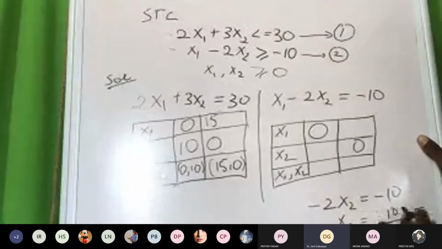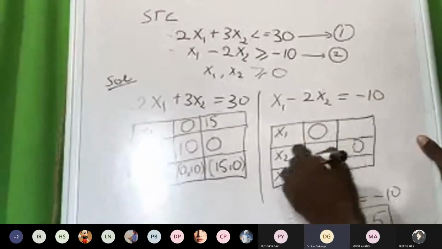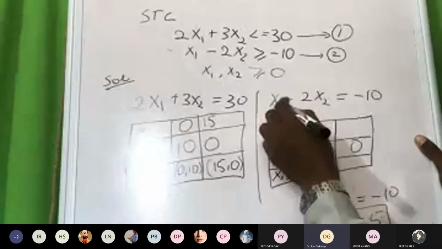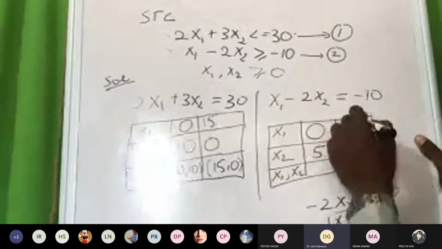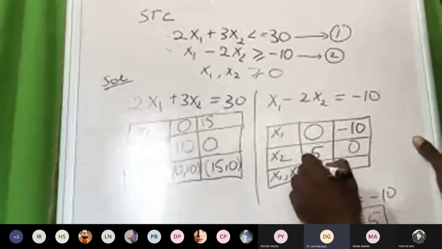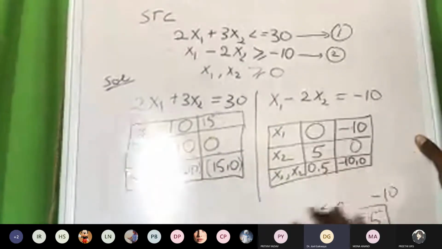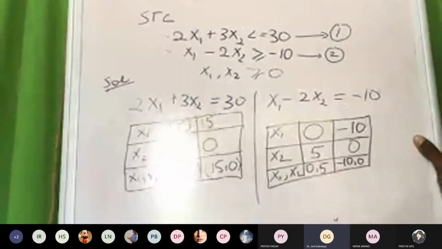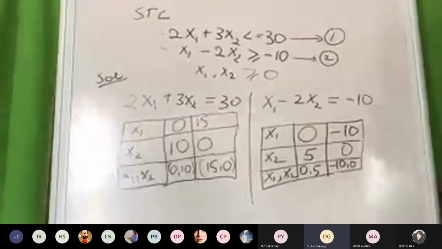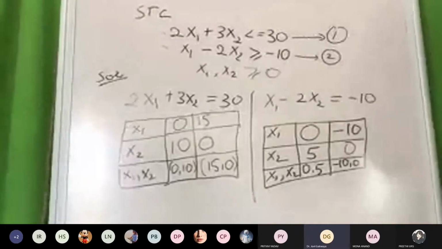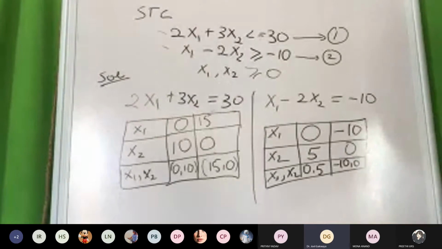So we are going to have 5. This is clear for all of you. So x2 is equal to 5. Whereas if x2 is equal to 0, x1 is equal to minus 10. Clear. Here we have 0, 5. Here we have minus 10, 0. So these are the points which are going to formulate the straight line. This is very clear for all of you. For those who are following, you can put your thumbs up on the video. Good, Surya, I can see your thumbs up.